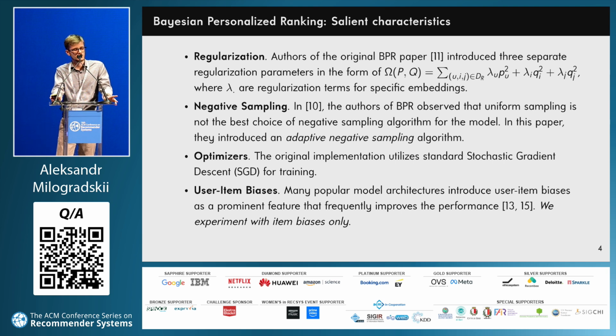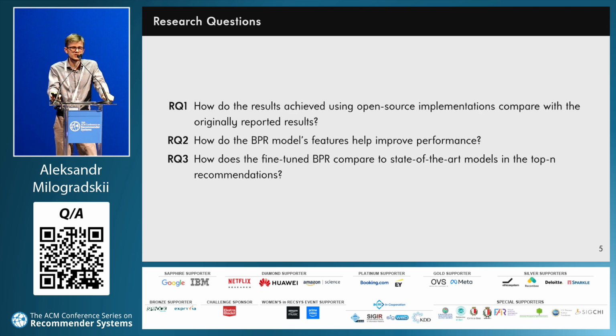These are regularization, negative sampling, optimizers, and user item biases. Our study extensively analyzes all of these components, showing their impact on the model's behavior. Additionally, user item biases is an addition to the original algorithm, but it has been proven beneficial for many other recommender systems models. Additionally, item biases component is present in various open source implementations of BPR. We conduct our experiments to address the following research questions.